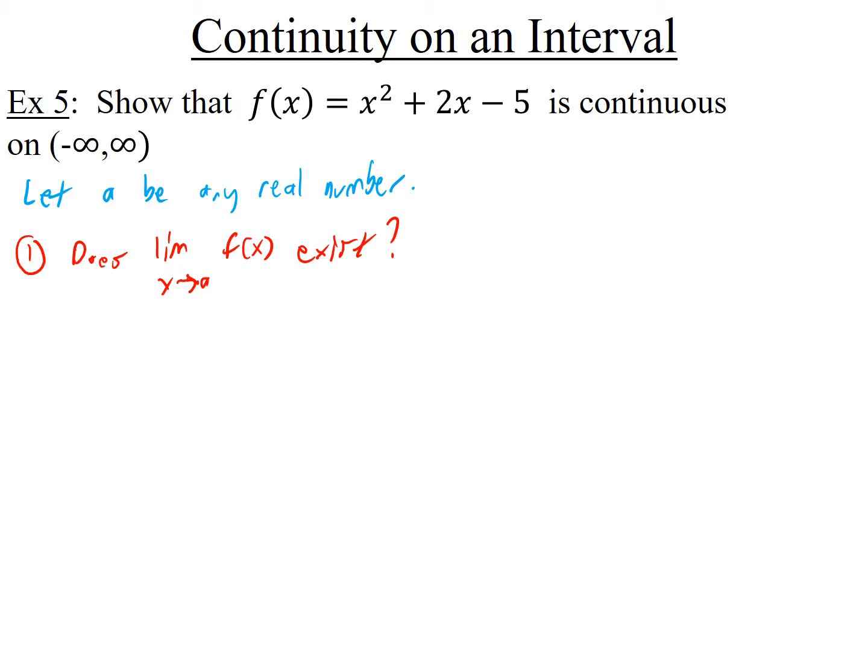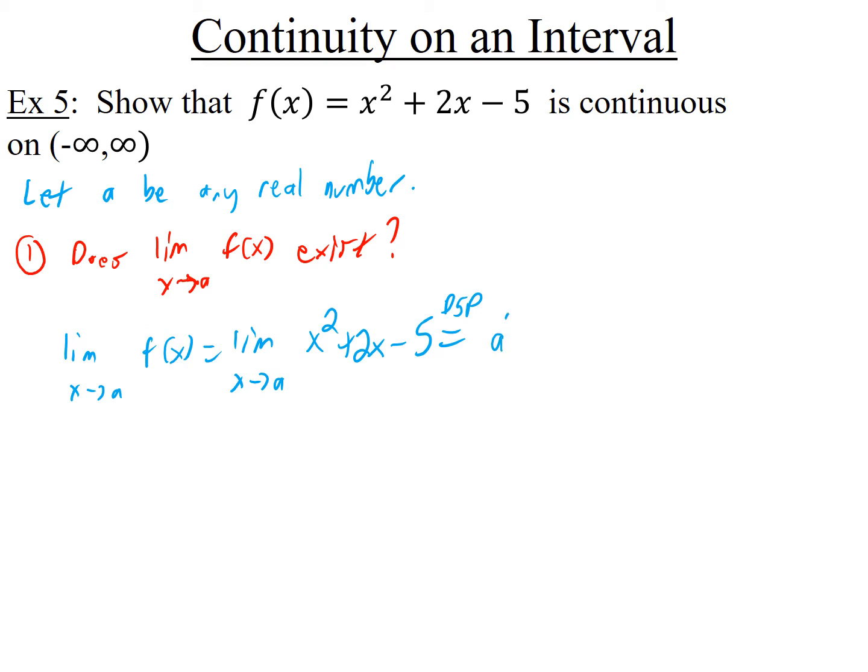The idea is we're going to be using limit laws, things we learned about limits. So to check this, you do the limit as x goes to A of f of x. That's the limit as x goes to A of x squared plus 2x minus 5. And back in the limit law section, we said when you're finding the limit of a polynomial, you can always plug in. So we'll use that. You can break it down even further and use all the different limit laws and make this very long, but we already know that result from a couple sections ago. So when you're taking the limit of a polynomial, you can just plug in.